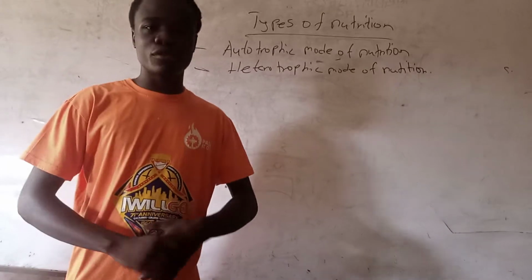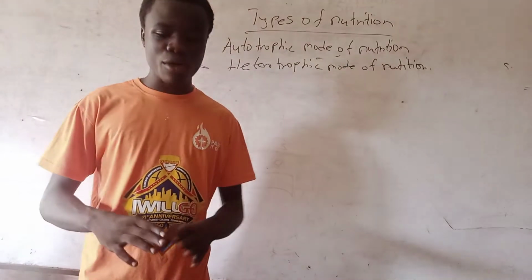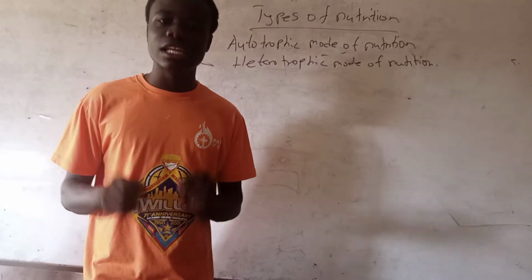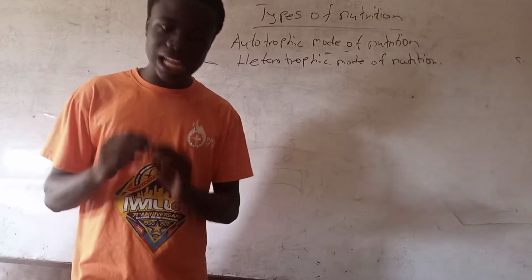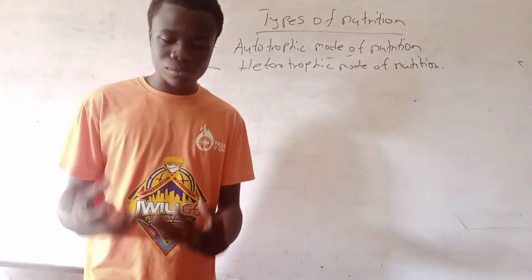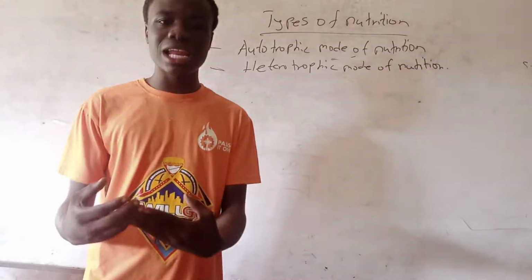The autotrophic mode of nutrition is the process by which organisms use sunlight or chemical energy. Note, the key point is they use sunlight or chemical energy to synthesize organic food substances from simple inorganic substances.